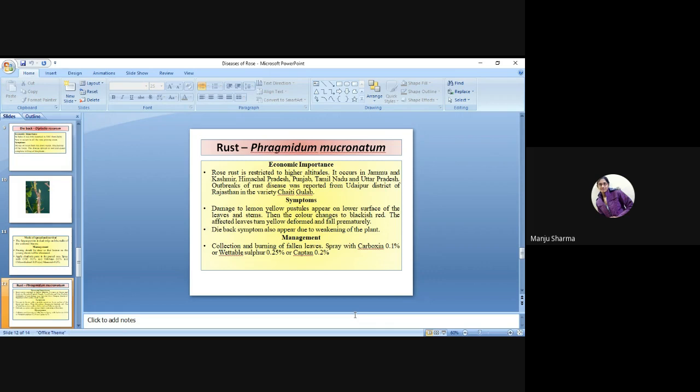The symptoms are lemon yellow pustules that appear on the lower surface of the leaves and stems, then the color changes to blackish red. The affected leaves turn yellow, deform, and fall prematurely.